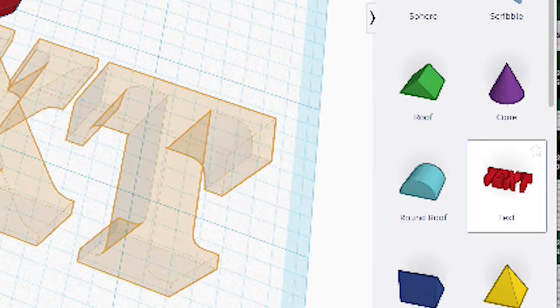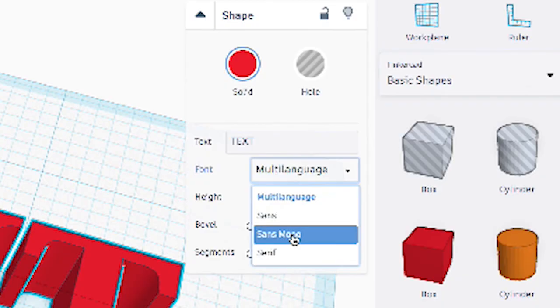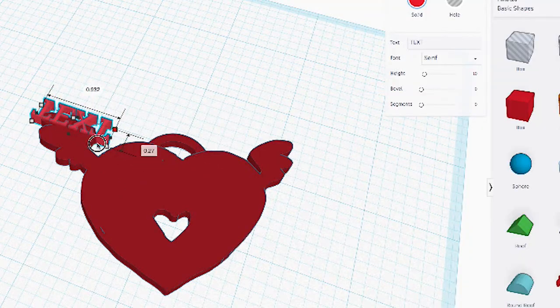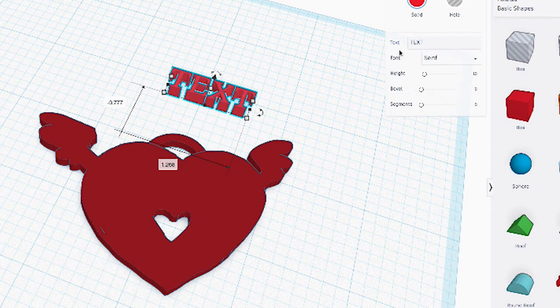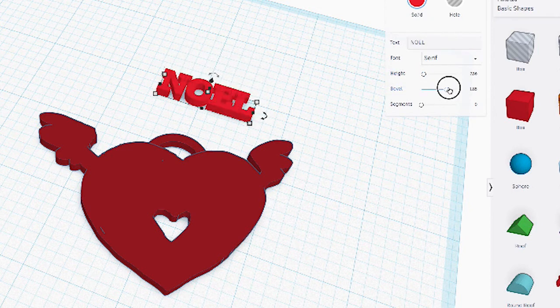We're also going to add some text. Adding text, you can pick from a couple of fonts. We're going to change it to say "Noel." Just the height, the bevel.